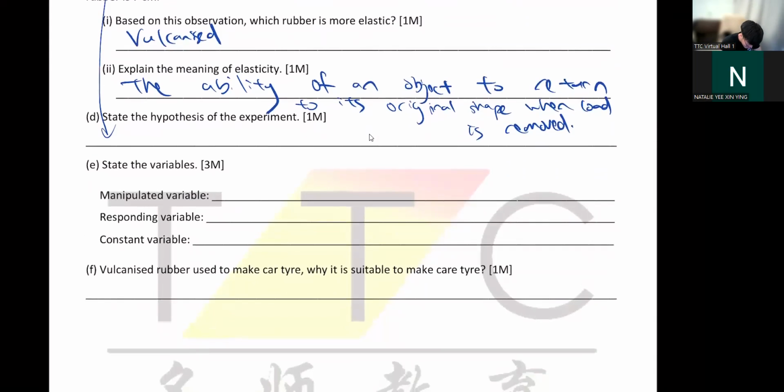So what is the MV here? MV is the type of rubber. Responding is the change in length. So what's your constant variable? What's your CV? You can say the mass of load, they have to be the same kg. The measurement of the rubber, both need to be the same, same thickness, same length. Right? So F, vulcanized rubber is used to make car tires. Why is it suitable? Because it can withstand heat. Same thing again as just now.